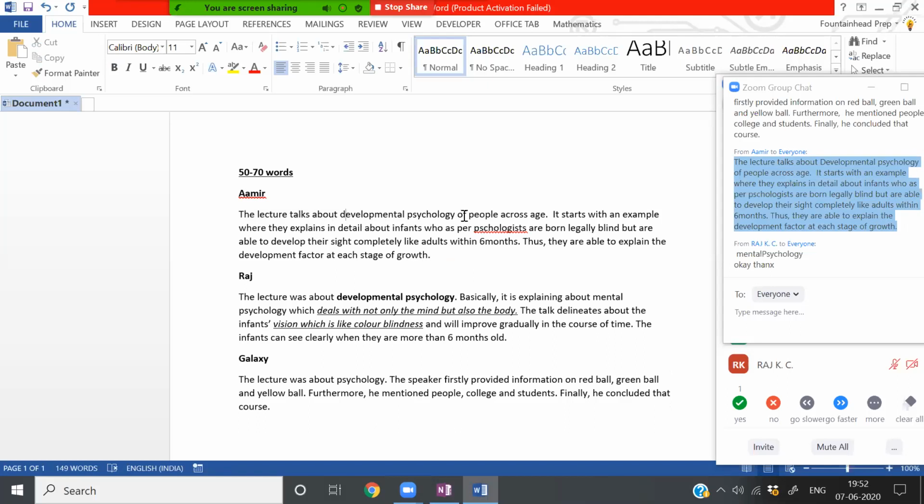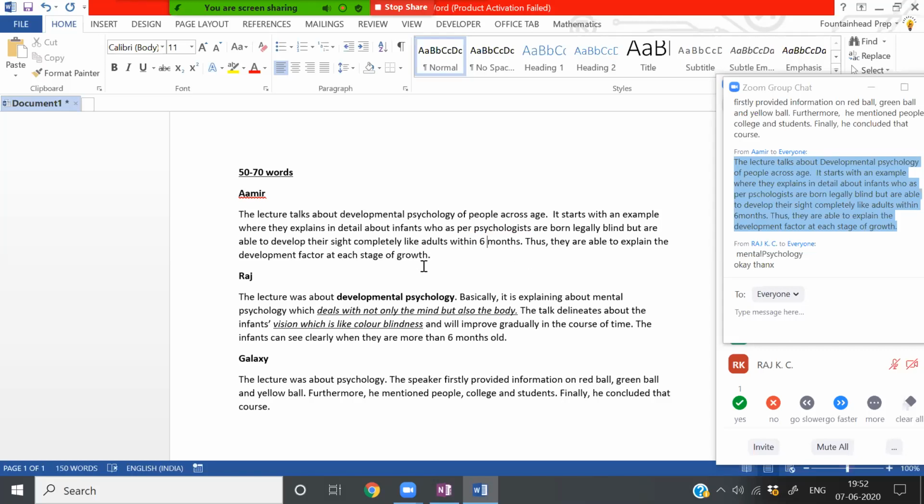Lecture talks about developmental psychology of people across age. It starts with an example where they explain in detail about infants who, as per the psychologist, are born legally blind but are able to develop their sight completely like adults within 6 months.